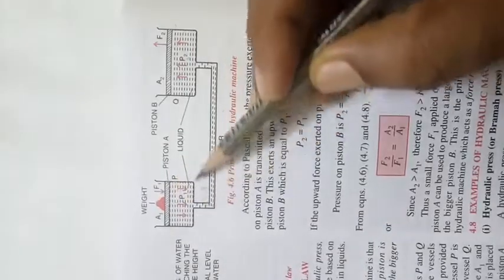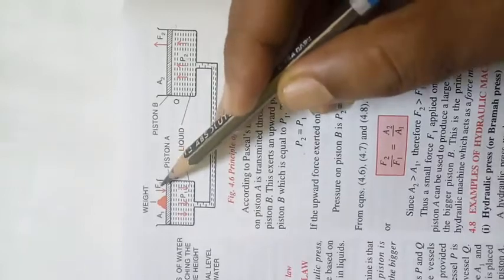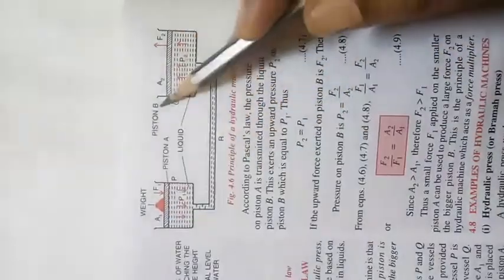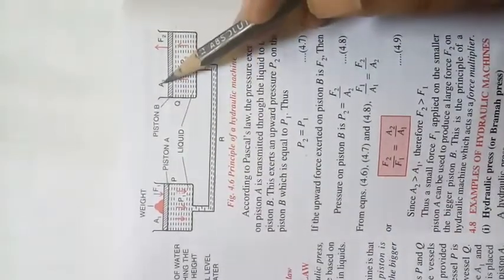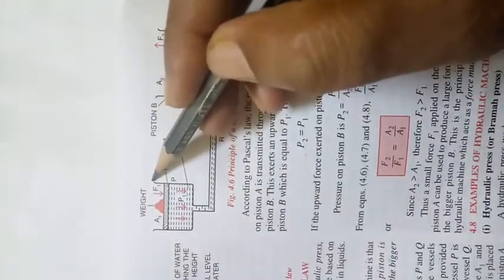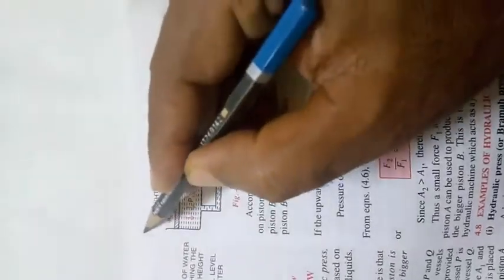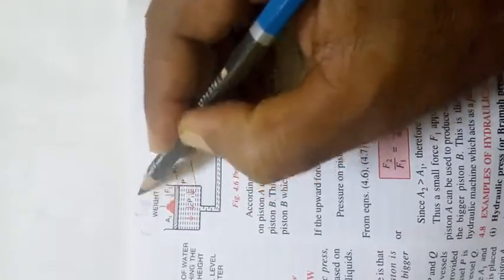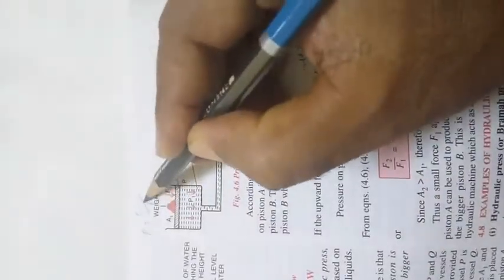So we have one container there with a piston A. This piston has an area A1. We have another container over there with a piston B. This has an area A2. Now what I do is I apply a force over here, F1. So when I apply a force F1, what is the pressure over here? P1. P1 is equal to F1 by A1, force by area. Okay, P1 is equal to F1 by A1.